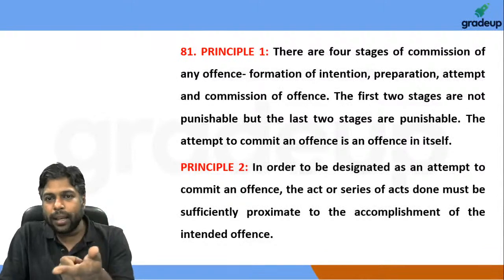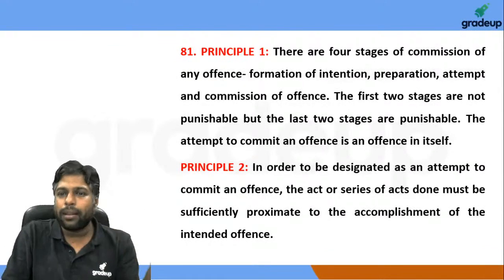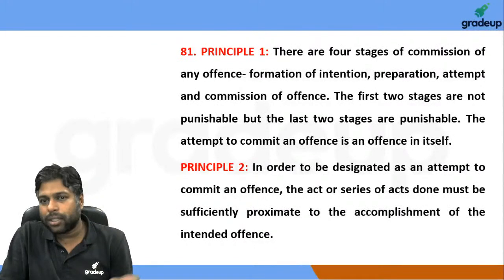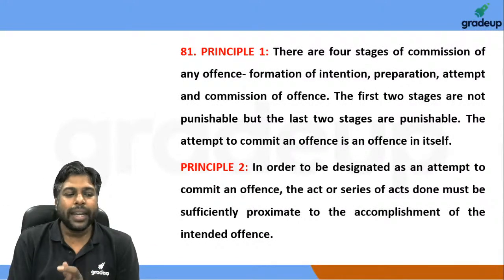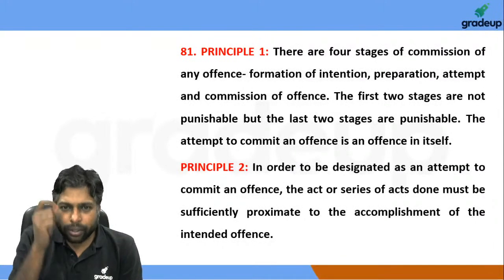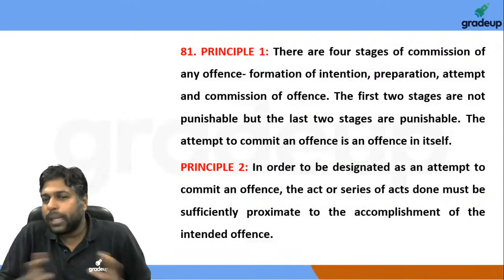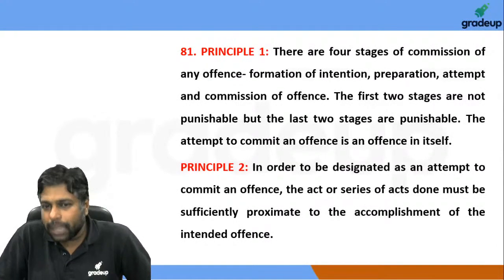So if you're pointing a gun at somebody, there is no attempt. If you pull the trigger, there is an actual attempt. If you buy a gun, there's only preparation. If you go looking for a person, it is only preparation. You take aim, it is still preparation. You pull the trigger, and normally that's what attempt basically means.